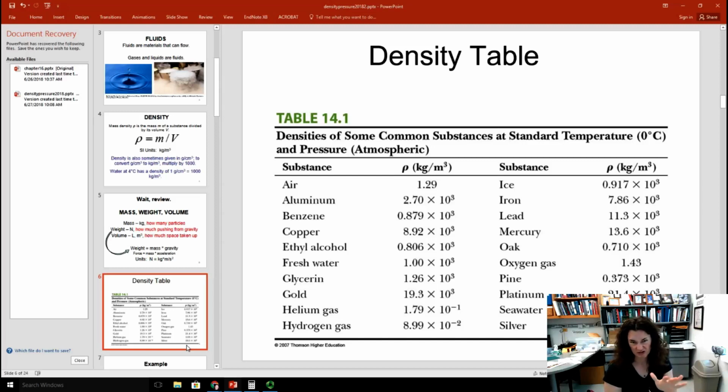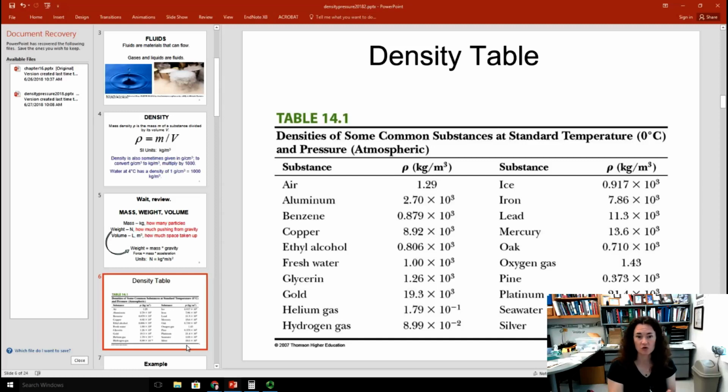Liquids have a density that's roughly a factor of 1,000 higher than that. So I think gases 1, liquids 1,000, and then solids 10,000-ish. Okay, so that's how I think of it in terms of the densities in kilograms per cubic meter.